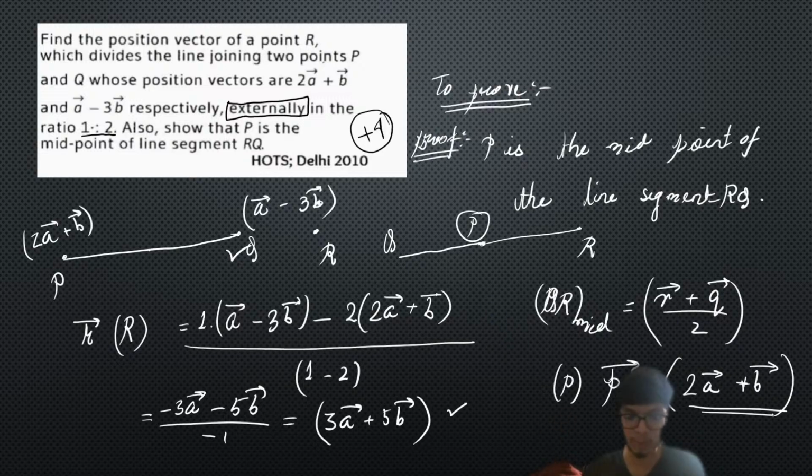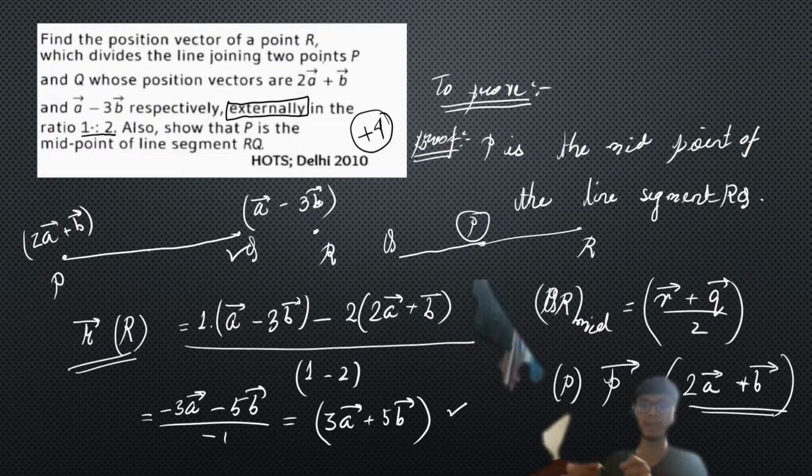Then you use the formula. Please don't forget to mention the section formula over here. If you mention the section formula, that will show that you are doing the problem from real understanding, and that will give you better step marks. Maybe if you're not able to get the answer correctly, at least you will get step marks on this. That's something you need to keep in mind. Got it? Is it clear? Please let me know if it is clear.